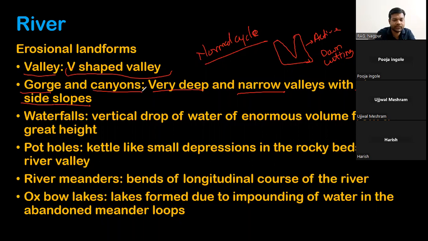You might have heard about the Grand Canyon. So what is this Grand Canyon all about? This Grand Canyon is a very large canyon present in the USA. Okay, the Colorado River has developed this Grand Canyon. This Colorado River has constructed a very steep valley, and that is the Grand Canyon, which is in front of us, right? Basically, these canyons are larger features or larger valleys. Same definition, very deep and narrow valleys with steep side slopes. The slopes are very steep, right?